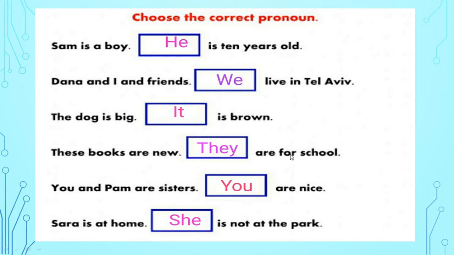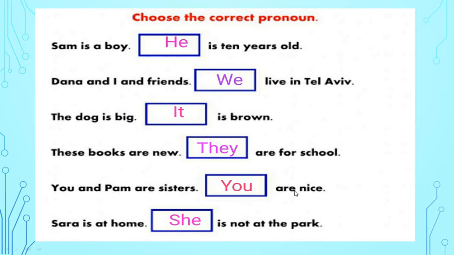You and Palm are sisters. See here, who are sisters? You and Palm are sisters. So what will come? You. See, you and Palm. So you is there, two persons. Okay, more than one person.